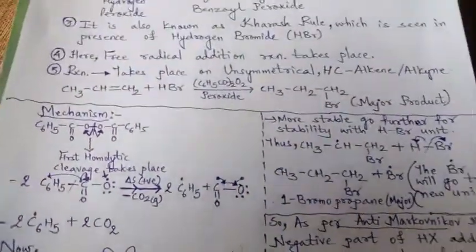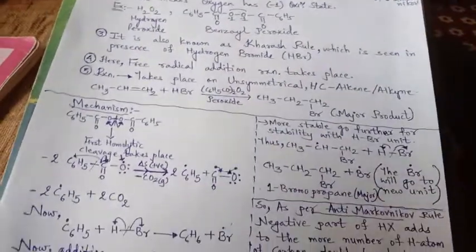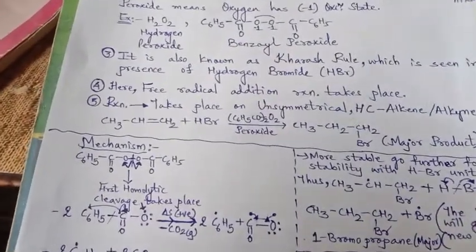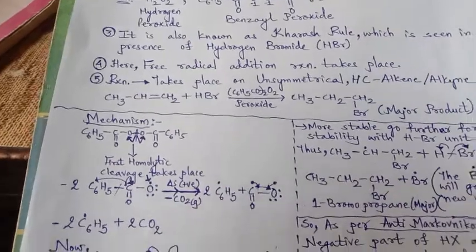So both these rules, Markovnikov and anti-Markovnikov rule, please go through them properly. Write the first 5 points, what the points are, and then the mechanism.